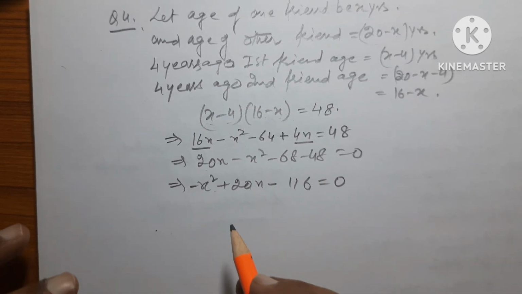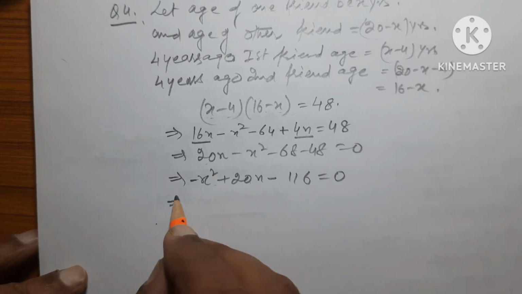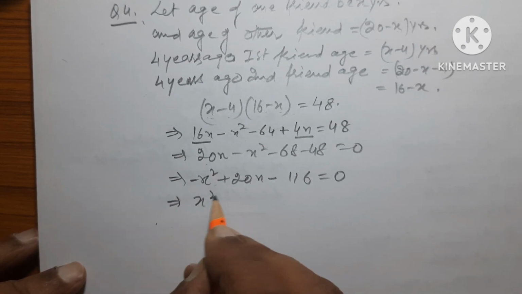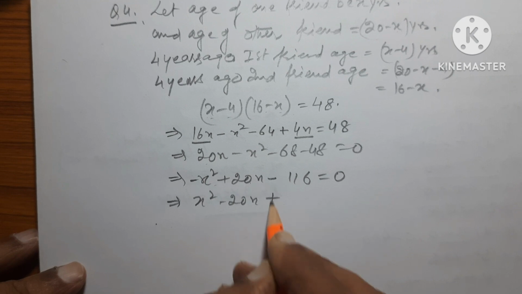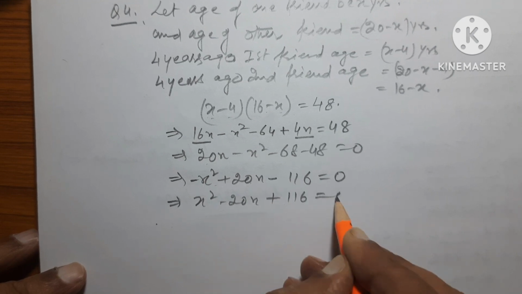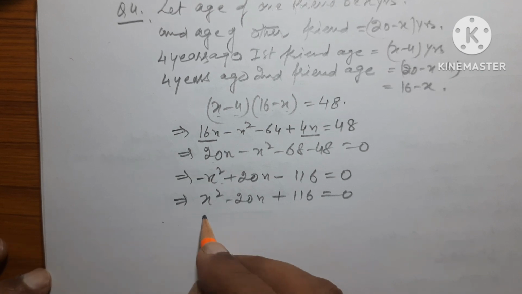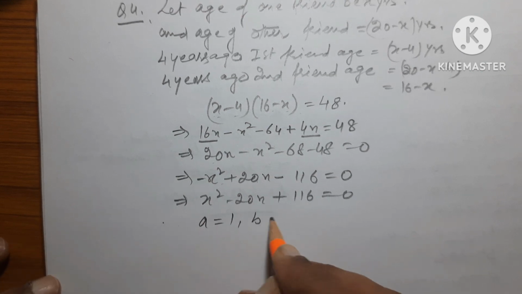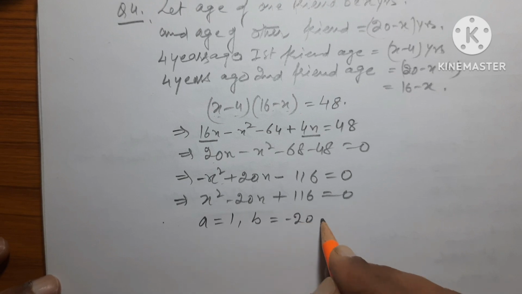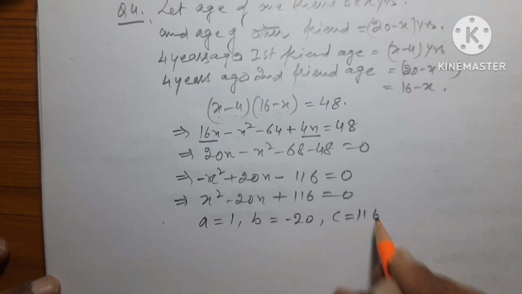We will make x square positive. It will become x square minus 20x plus 112 is equal to 0. So this is a standard quadratic equation where a is equal to 1, b is equal to minus 20 and c is equal to 112.